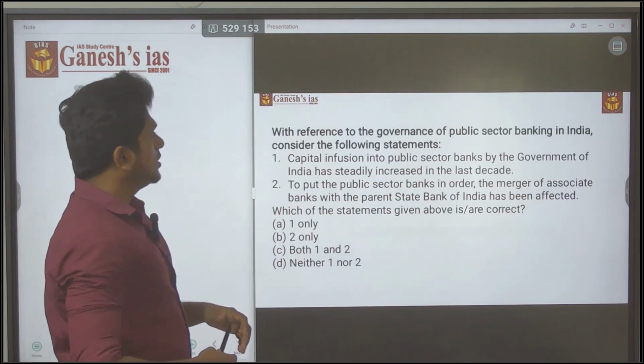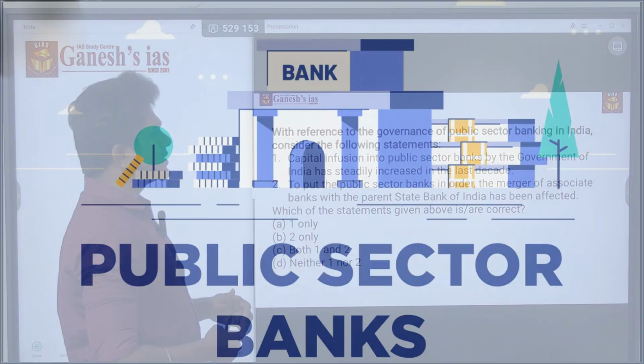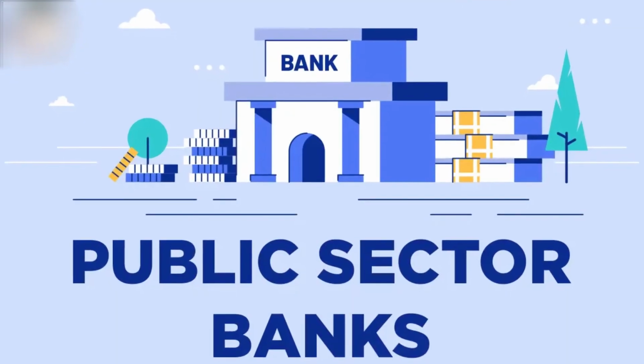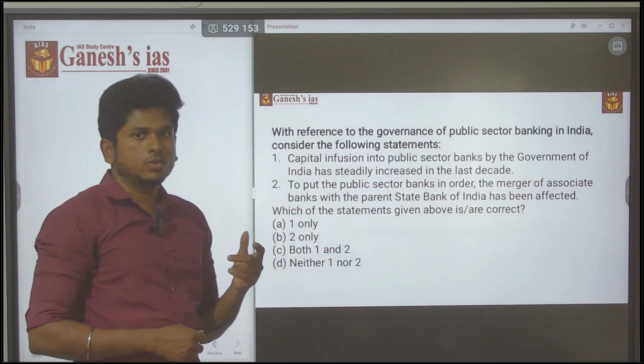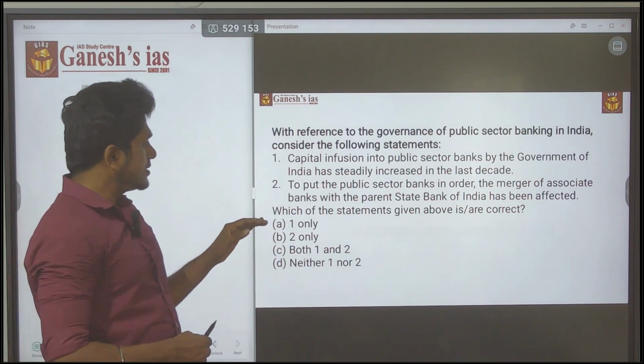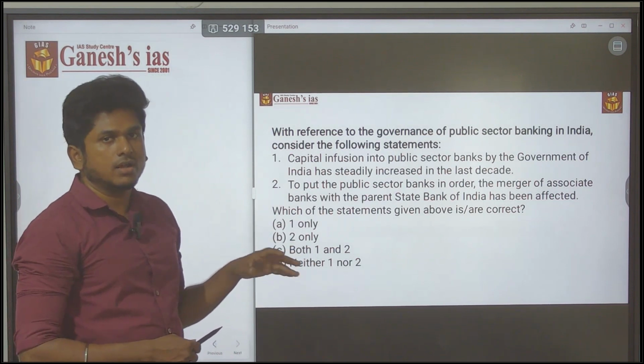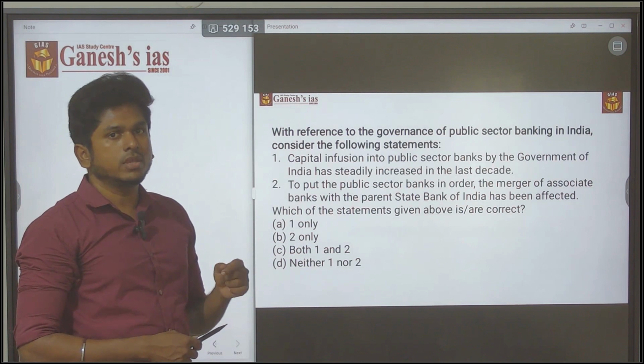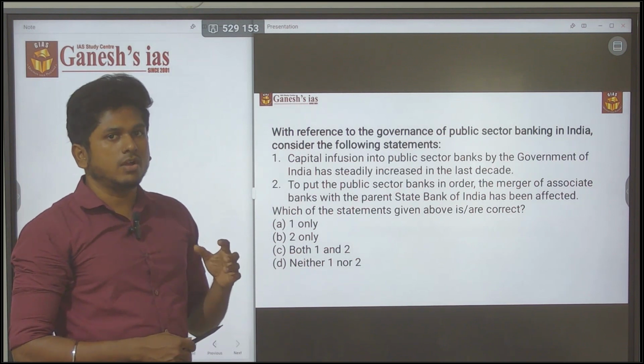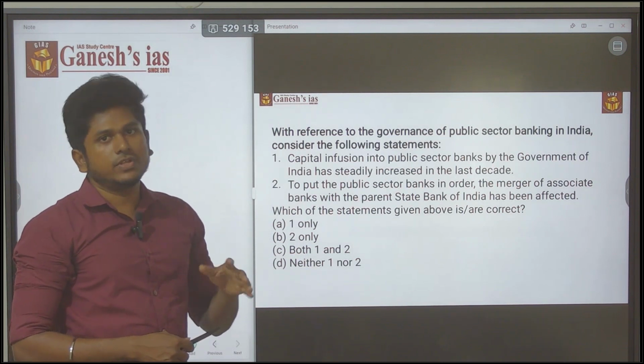With reference to the governance of public sector banking in India, consider the following statements. Before that, you have to know that these kinds of pattern questions are also the easiest ones, but there will be a 50-50 chance.